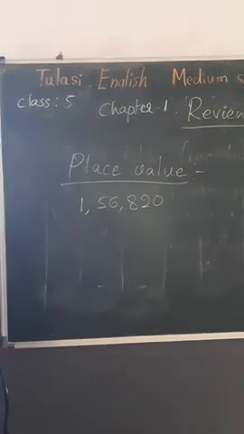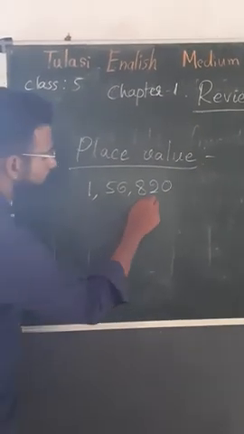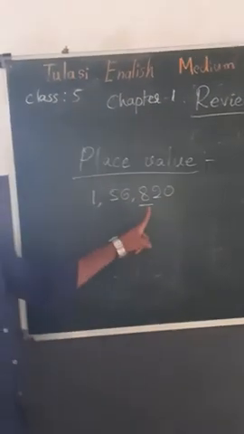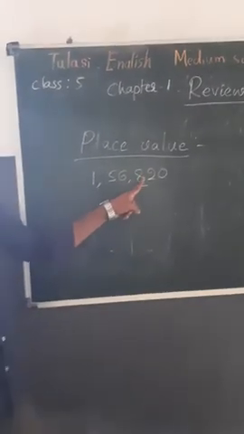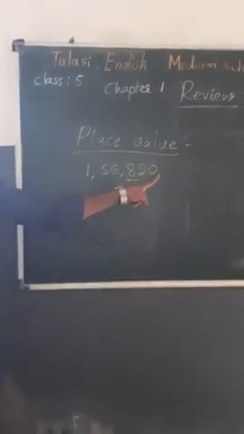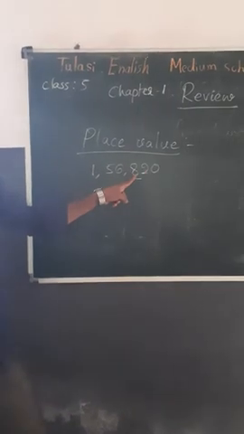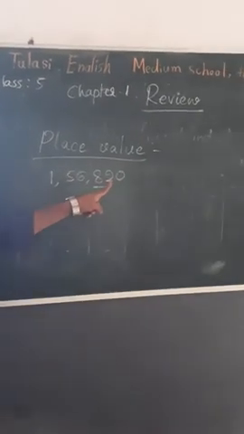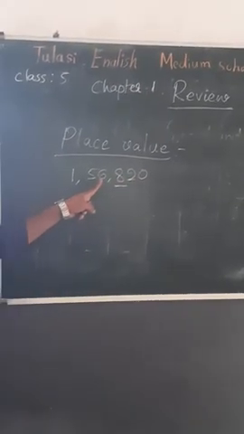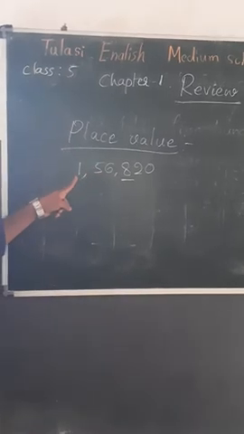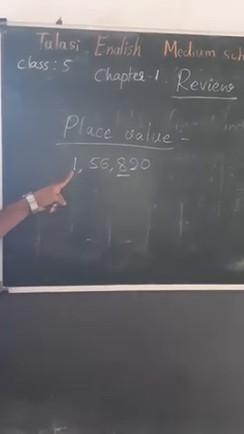So the place value of 8. What is the value of 8? Place value. So now 8 is in the hundreds place. So it is ones place, tens place, hundreds place, thousands place, 10,000 place. Next, lakh.